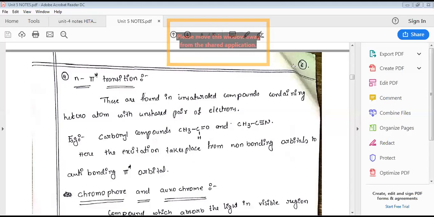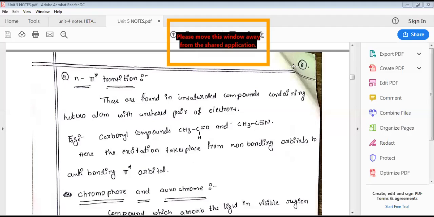The third type of transition is pi to pi star transition. When the molecule contains unsaturated bonds, in the sense that they contain either a double bond or a triple bond, pi bonding electrons get excited into pi anti-bonding orbitals.